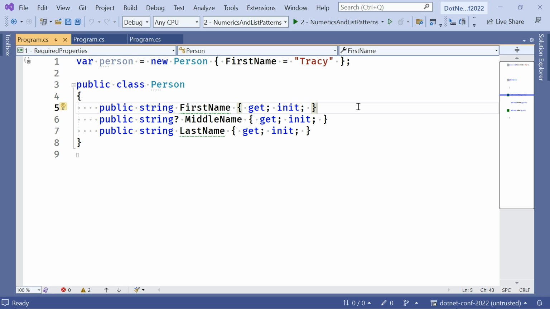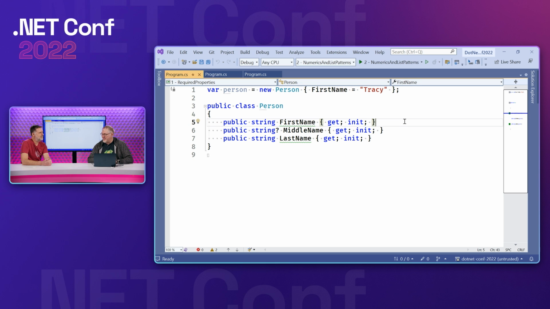stumbling block in some of these cases where I want to use object initializers. So often we try to find ways to work around this, and so users often are doing things that feel unnatural, right? Yeah, but you might have to assign it to null just to tell the compiler. But now you just move the warning, right? Yes, so you say null bang. But now we have a place to put a bang and say, and I know what I'm doing. Yeah, try and pass code review with that.